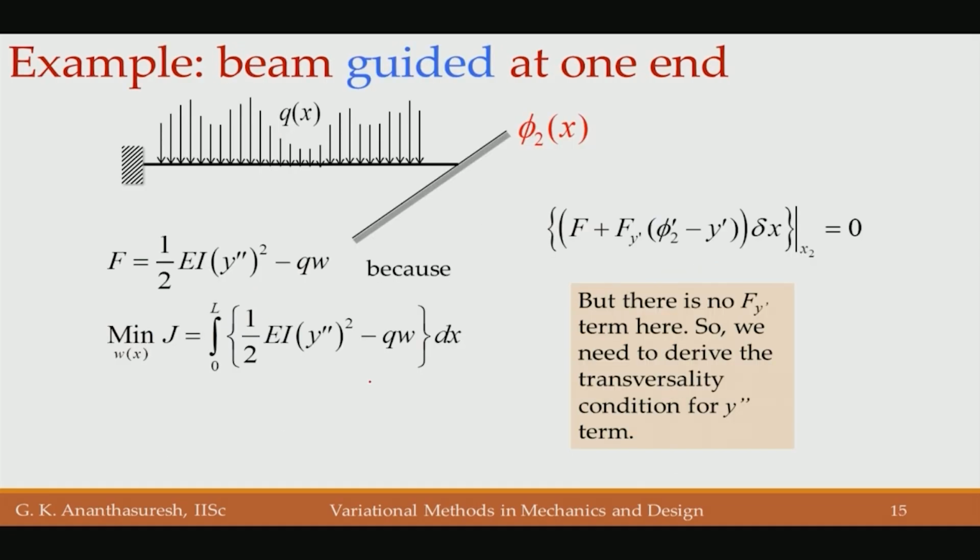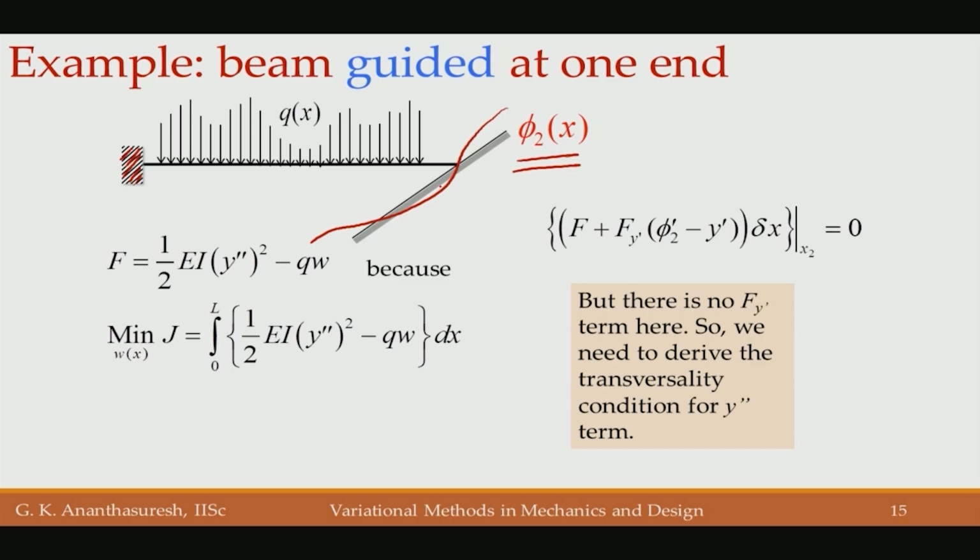Let us look at an example. It is an example that requires a little bit more work for us to apply what we have discussed, that is a general variation. Consider a beam from mechanics, our normal beam, we have fixed one end, that is no problem, like a cantilever connection. On the right side there is a function phi 2 of x, here I am showing like a line, but it can be a general curve also, and this right end of the beam can be anywhere. This is a physical problem, you have propped it on the surface, and as you apply the load it is going to slide on it.